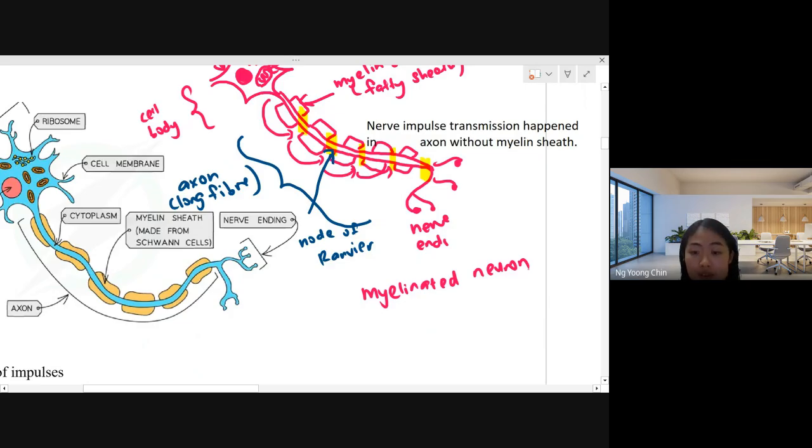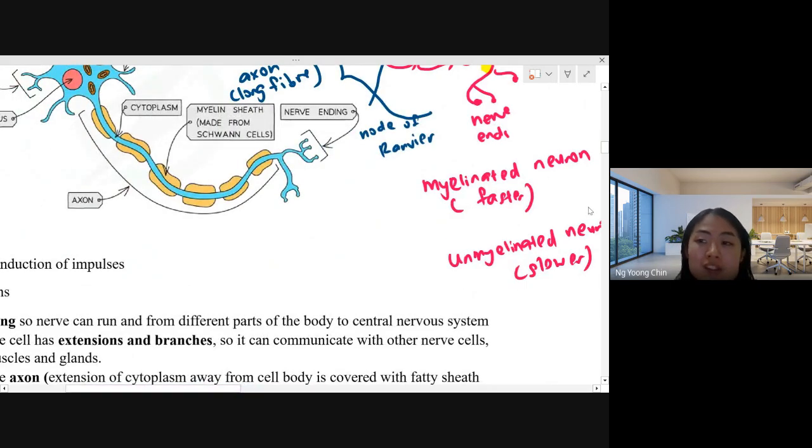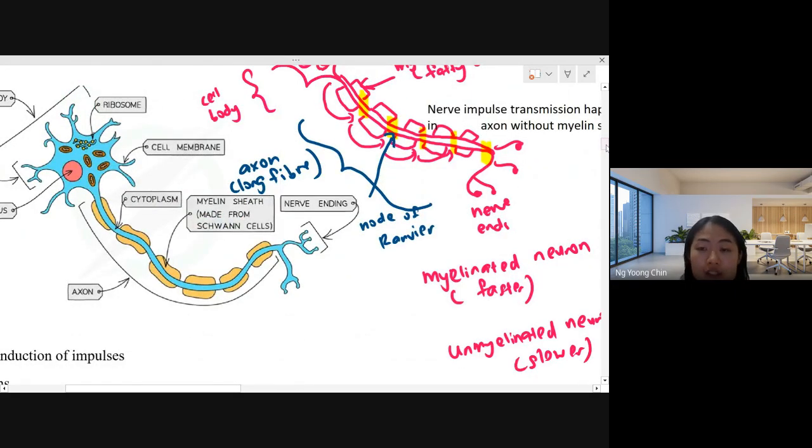This myelinated neuron will carry impulses faster than the unmyelinated neuron, which has a slower nerve impulse transmission. In order to transmit the nerve impulse effectively, it has to be as fast as it could. The speed of the nerve impulse must be very fast.